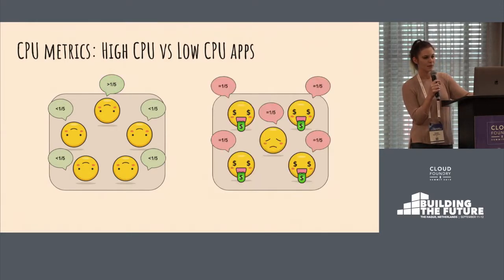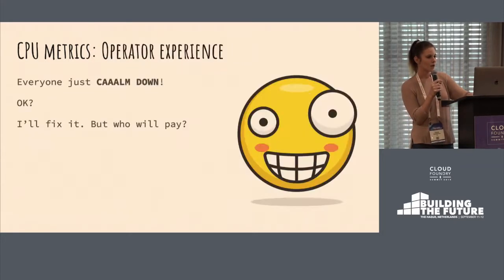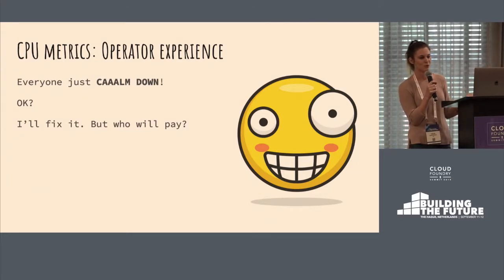But what will happen if you end up on a Diego cell where all of the applications are consuming as much CPU as they could possibly get? That means that you won't be able to spike even for 1 second over your fair share, which leads to poor user experience, for example, on startup, because a lot of applications just need to temporarily spike on startup. And the third problem is how operators actually solve that problem. So they want to create this perfect world where all of the applications can use their spike CPU. So they just overcommit a lot of CPU that users don't pay for, and it just stays idle for most of the time.